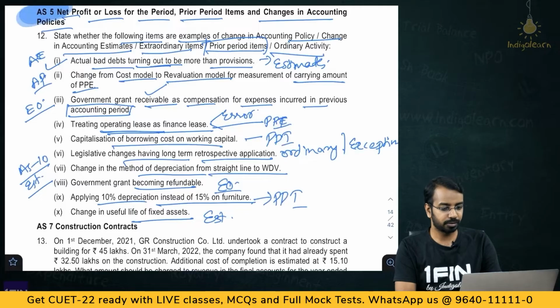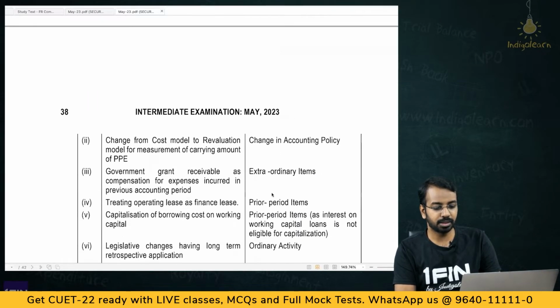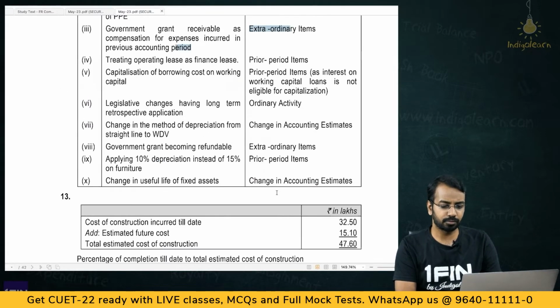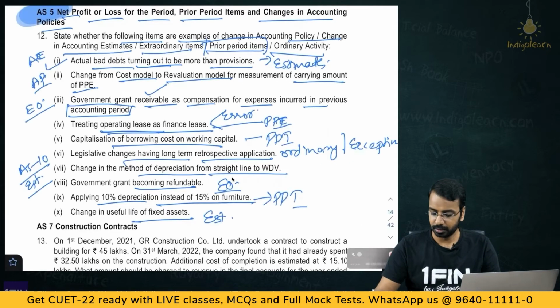Okay. So, if we have a look at this, so first one is change in accounting estimate, change in accounting policy, extraordinary items. So, almost the same things what we have done, right. Then